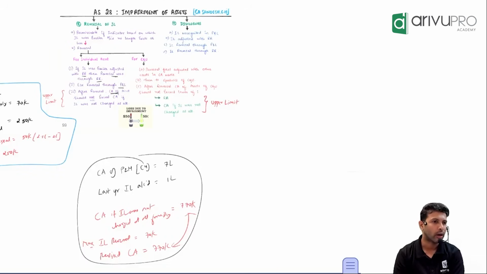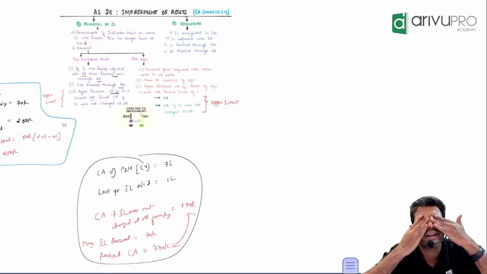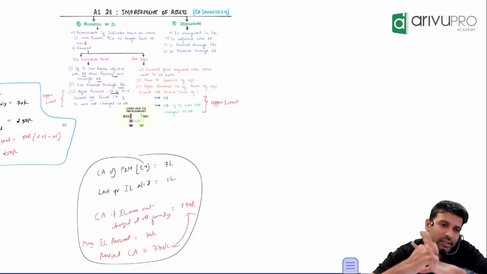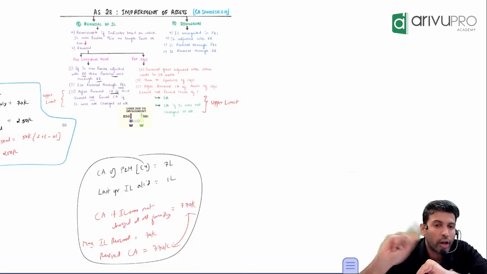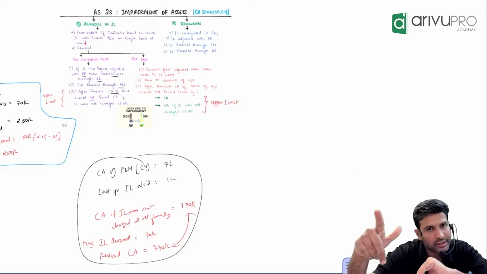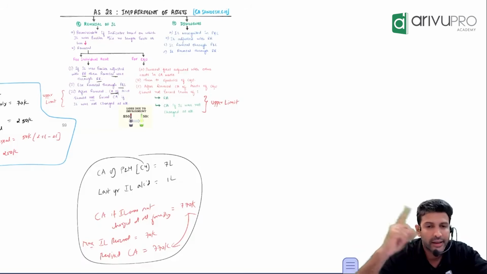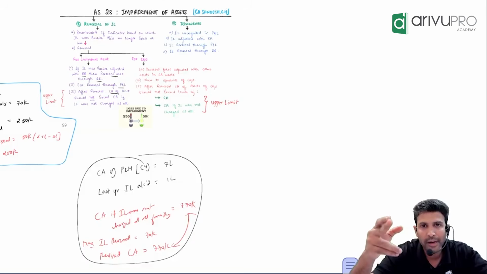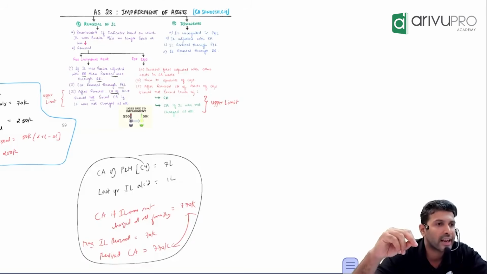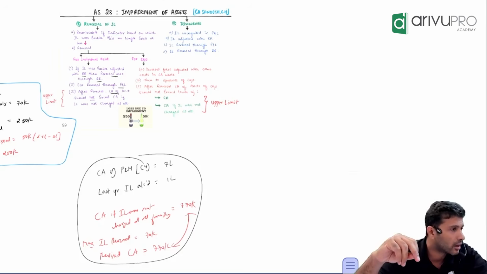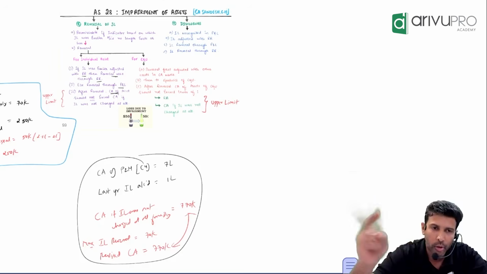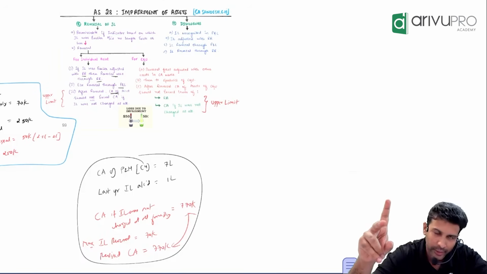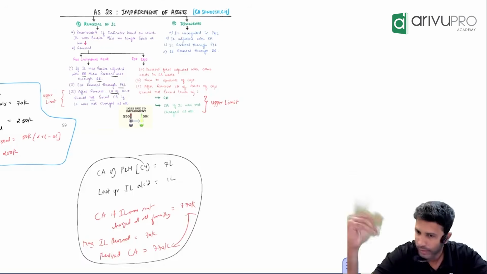One recap we'll do, then we'll go into questions. Standard name: AS28, impairment of assets. Only assets will be impaired, not liabilities. All assets, only PPE and intangible assets. Impairment loss will only come if carrying amount is greater than recoverable amount. How do you get recoverable amount? Higher of two things, net selling price or value in use, whichever is higher.